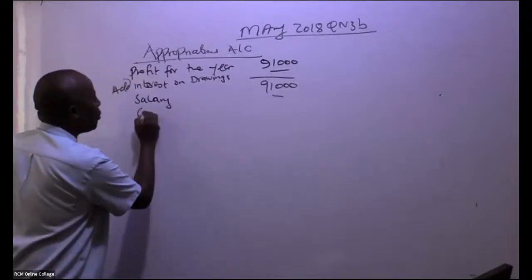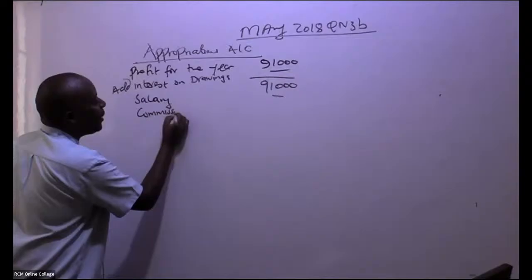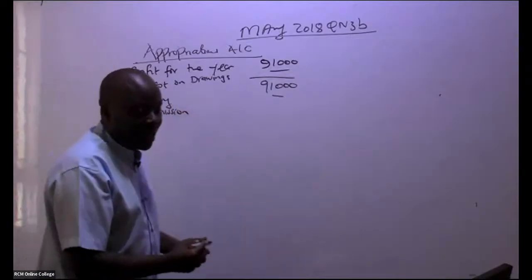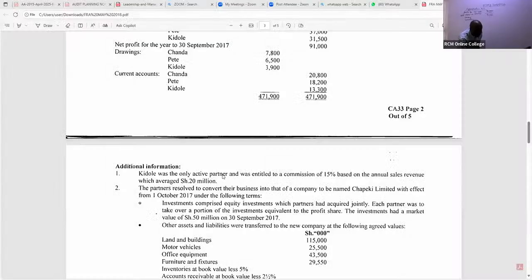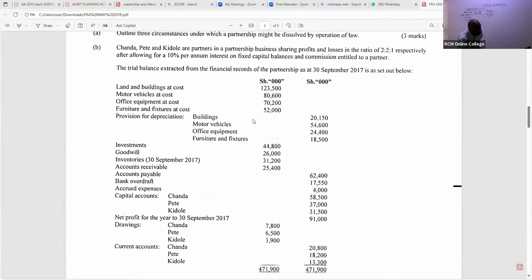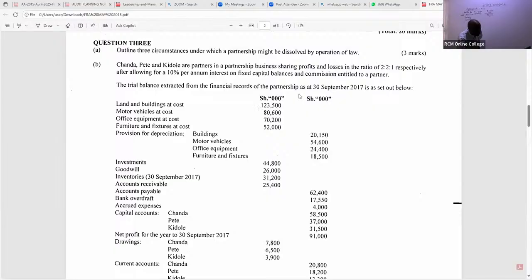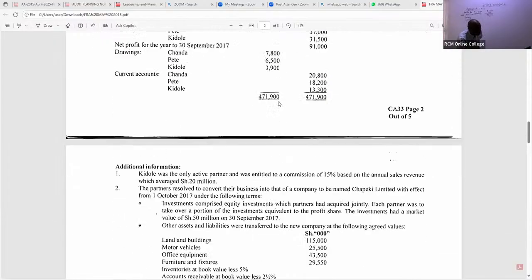We come to commission. Ladies and gentlemen, there is one person who is getting commission. We are told here Kidole was the only active partner and was entitled to 15% based on the annual sales revenue, which is 20 million. But remember, our trial balance is in shillings thousands, so you must cut those zeros.